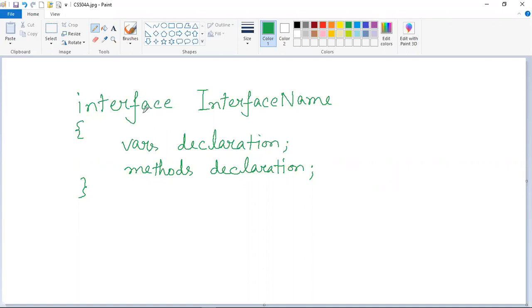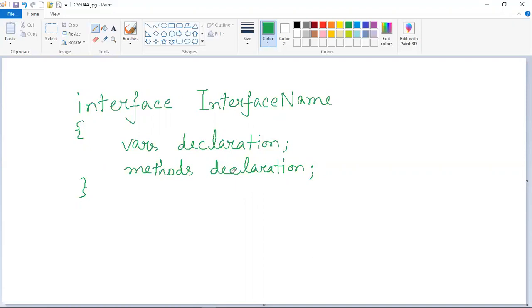The interface name is the name of the interface, and you can give any name of your choice, just like a class. Inside the body of the interface are the variable declaration statements, and there can be multiple method declaration statements, but keep in mind that all the variables will be of final type and all the methods will be of abstract type.